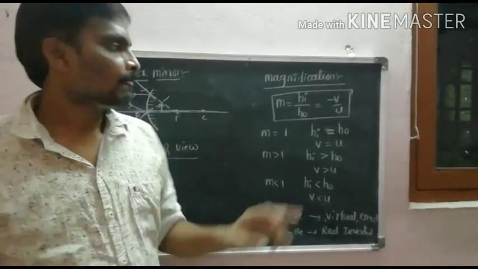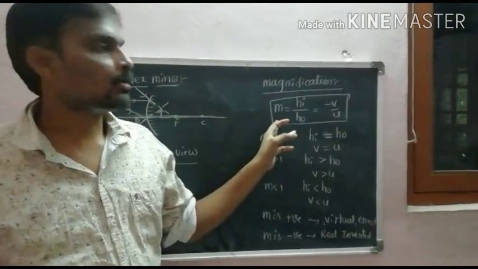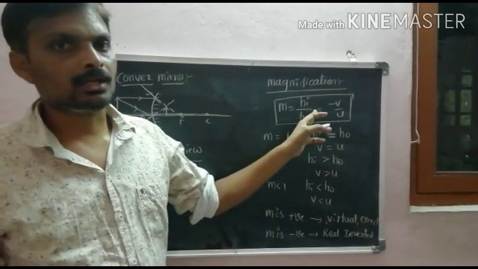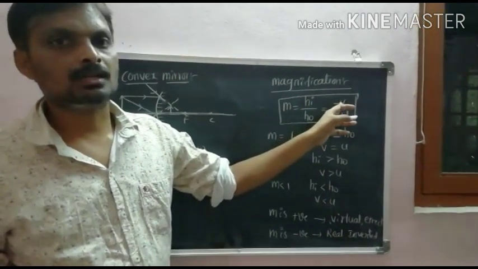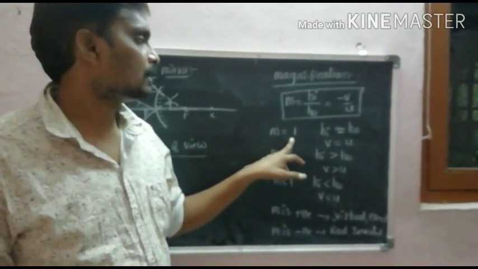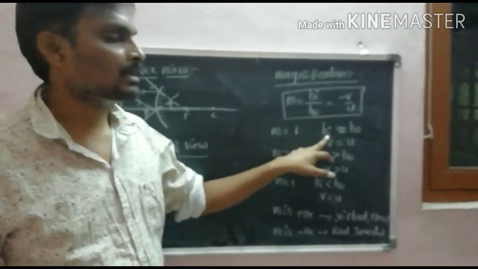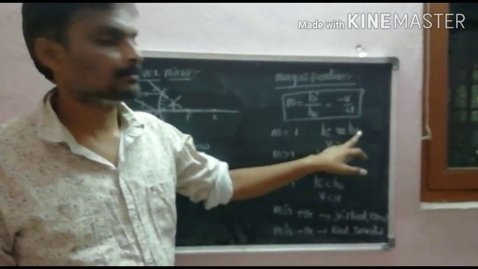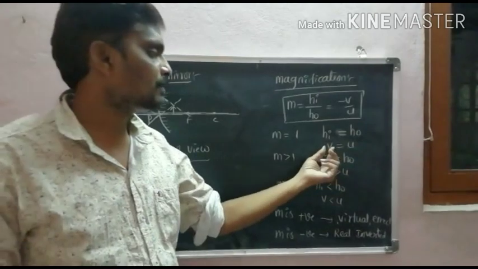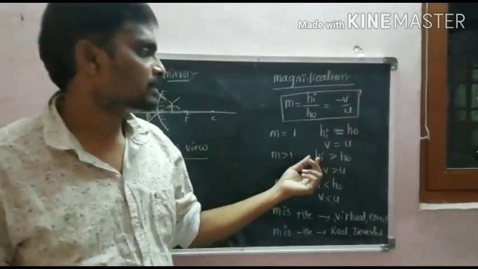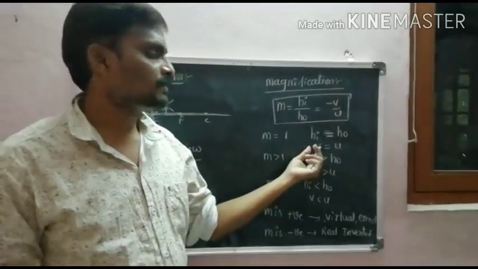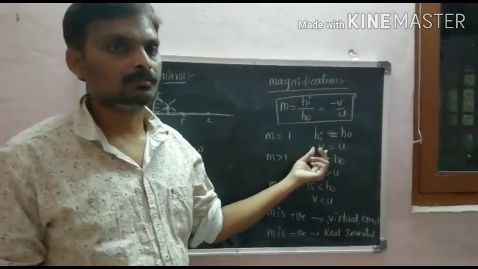Numerical problem. Magnification m is the ratio of height of the image to height of the object. That is equal to the ratio of distance of the image to distance of the object. So if m is equal to 1, it means height of the image is equal to height of the object, and distance of the image is equal to distance of the object. What is the image distance? What is the object distance? The distance between pole and object is said to be object distance. The distance between pole and image is said to be image distance.